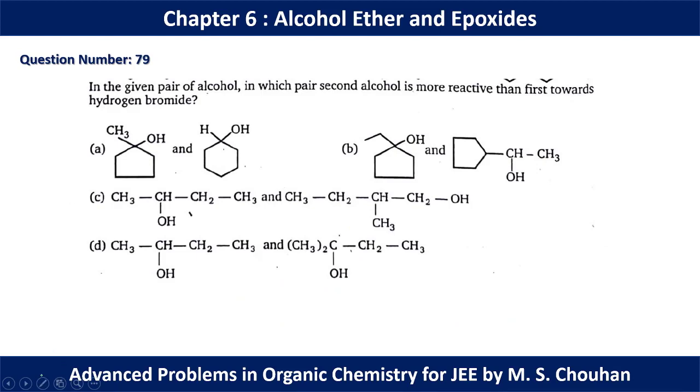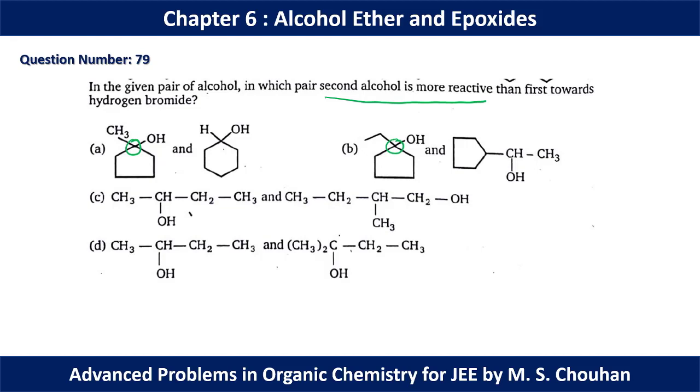In question number 79, in which pair of alcohols is the second alcohol more reactive than the first towards hydrogen bromide? So this is based on the stability of carbocation. If you compare two carbocations in option A, it is clear that this carbocation is more stable due to more number of alpha hydrogens present for hyperconjugation. We have to find where the second alcohol is more reactive. So in this case the first alcohol is more reactive. Similarly, we can think about option B, where this carbocation is again more stabilized by the number of alpha hydrogens.